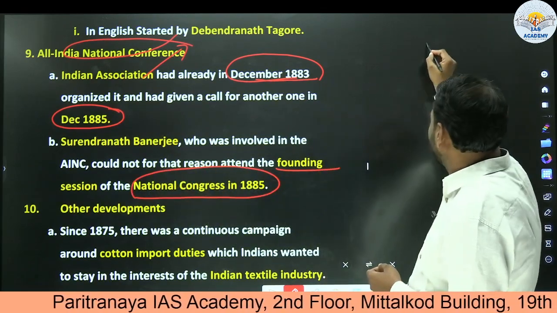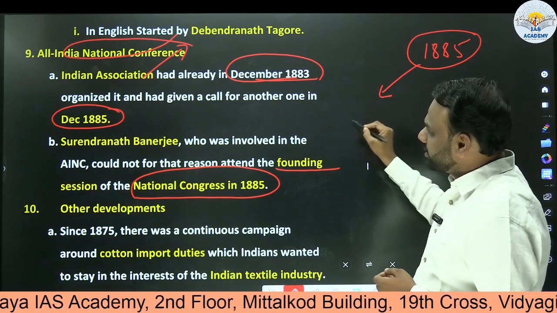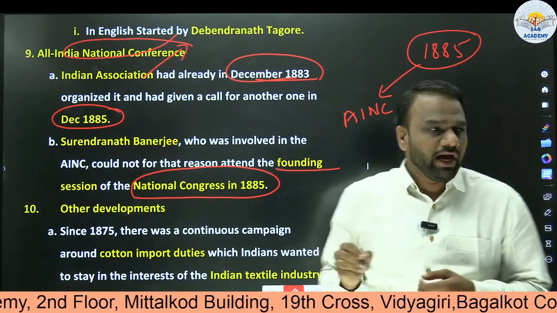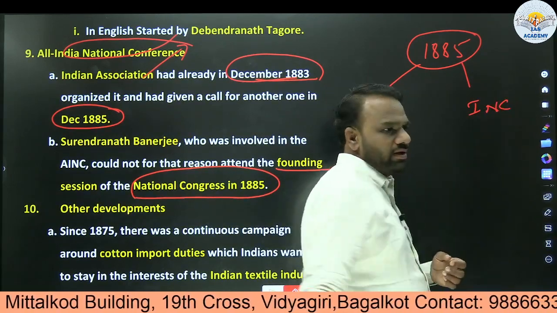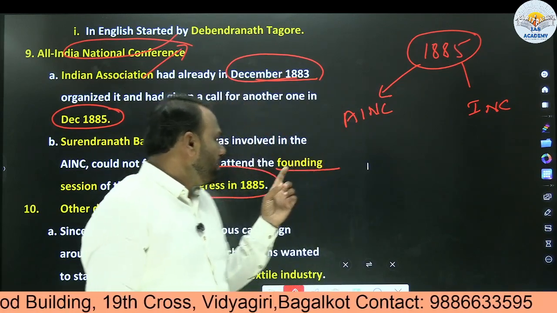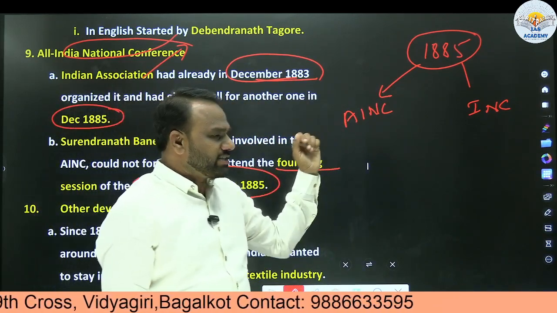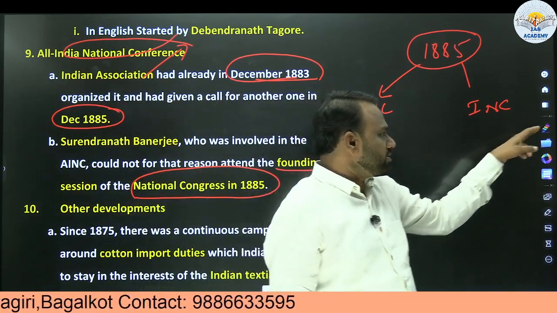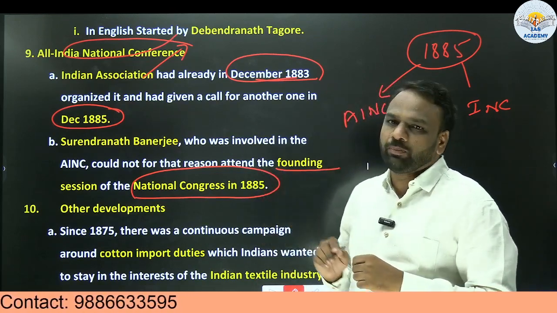So what happened in 1885? The second session of All India National Conference was going on, and at the same time the first Indian National Congress session was also going on. And Surendranath Banerjee was the person responsible for starting Indian Association and subsequently AINC. So that is why he could not attend the session of Indian National Congress. He could not attend the founding session of Indian National Congress. So very important point to note.